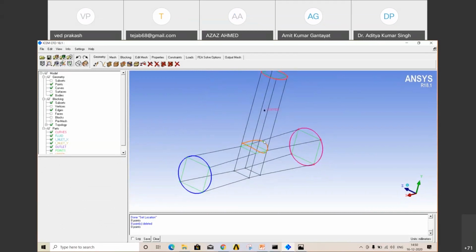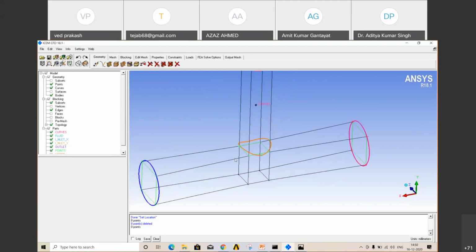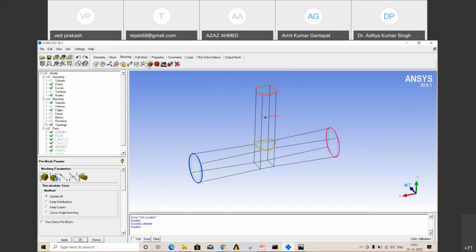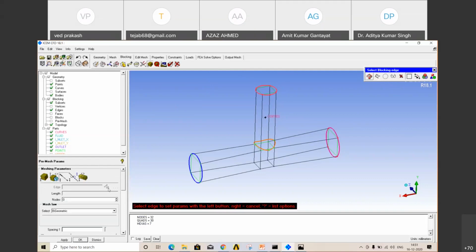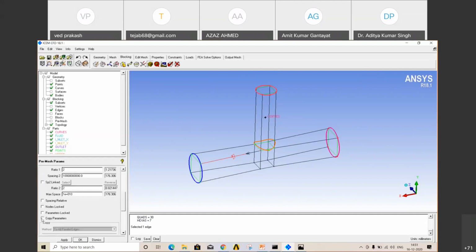Now the only thing left is how we are discretizing, how many elements we require in this length. So the last option is go to blocking, there is an option pre-mesh parameters. In the pre-mesh parameters, first update all. If there is any saved document, then apply. Then go to the third option, edge parameters. Now select your edge. Then go to the bottom, there is an option copy parameter. It will copy all the parameters to the edges parallel to that edge. Copy parameter, and all the edges will be selected.